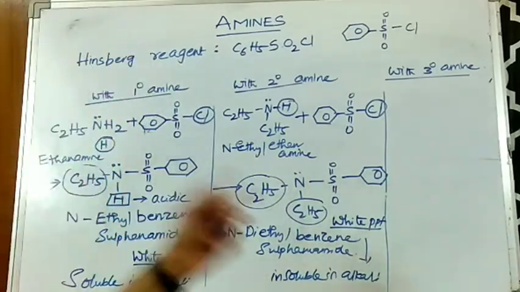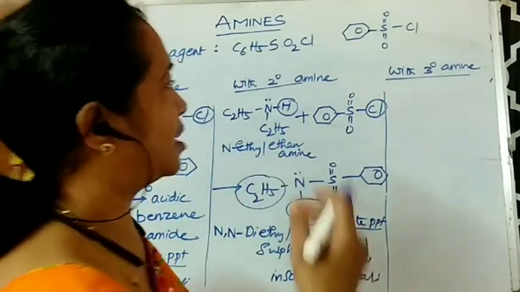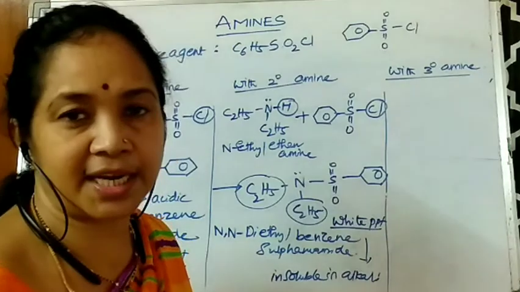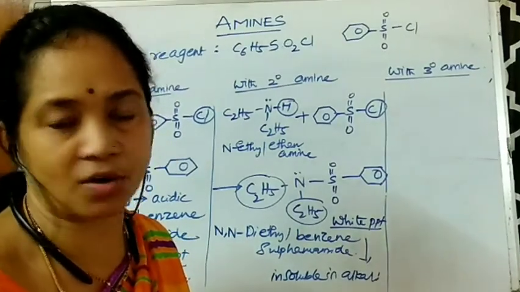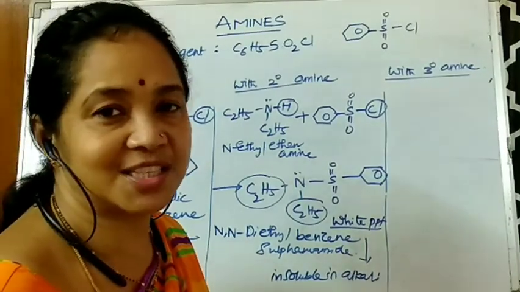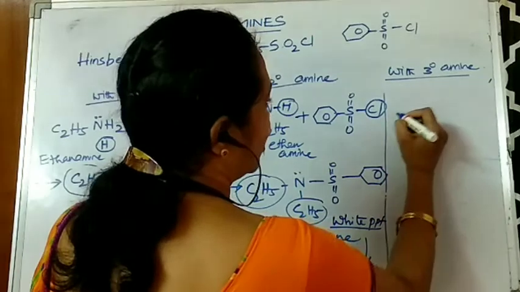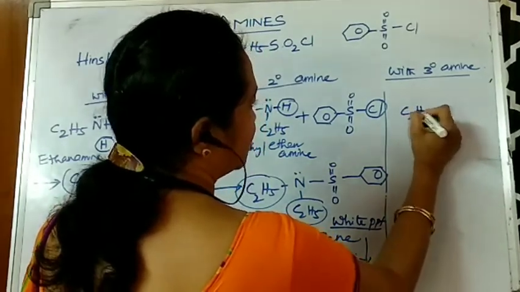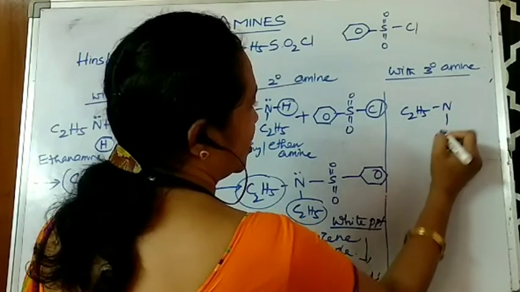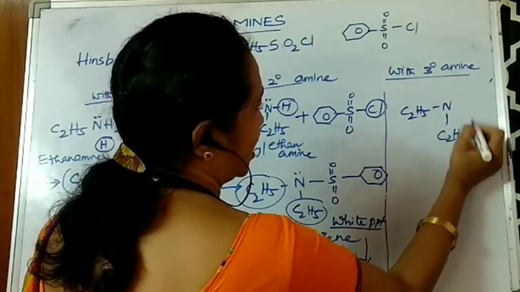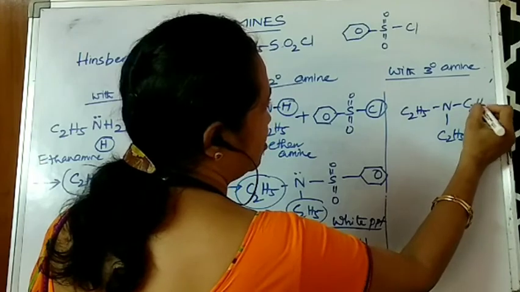So this is the way how you will be distinguishing the 1 degree amine and 2 degree amine with Hinsberg reagent. And coming to a 3 degree amine, the reaction of a 3 degree amine with benzene sulfonyl chloride, there is no reaction because there are no hydrogens which can be replaced or eliminated. So here I'll be taking C2H5, N, again C2H5 and C2H5.